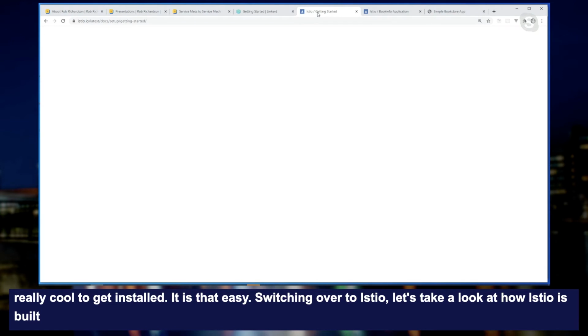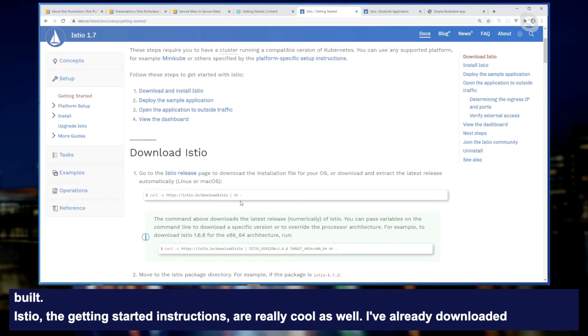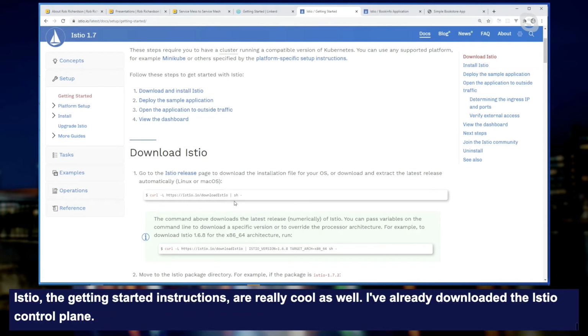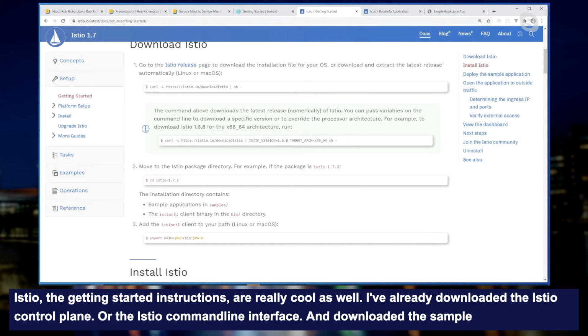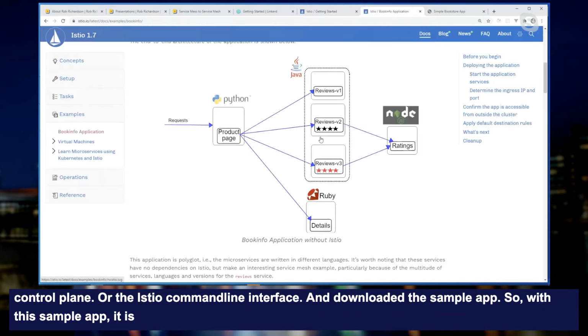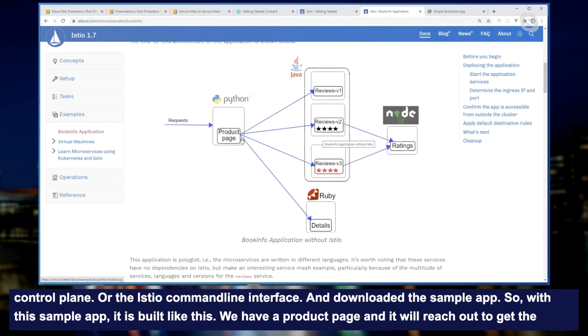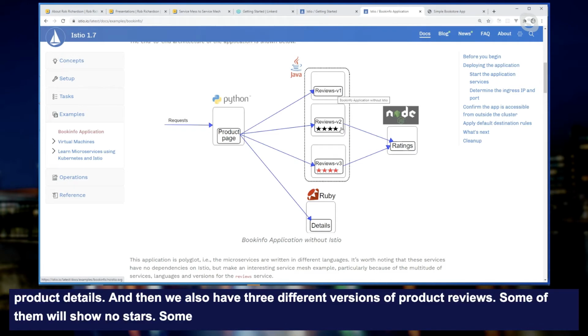Istio, the getting started instructions are really cool as well. I've already downloaded the Istio command line interface, and downloaded the sample app. So with this sample app, it is built like this. We have a product page, and it will reach out to get the product details. And then we also have 3 different versions of product reviews. Some of them will show no stars, some of them will show stars in black color, and some of them will show stars in red color.